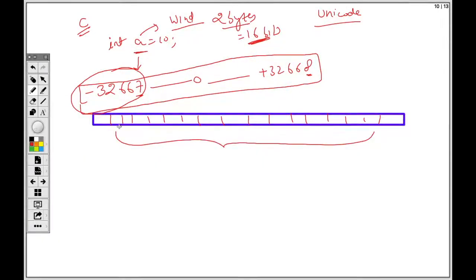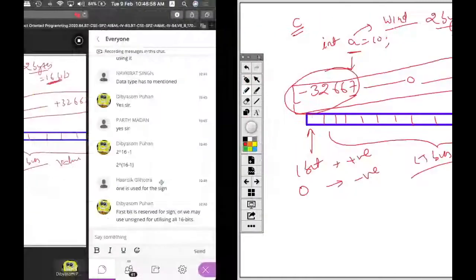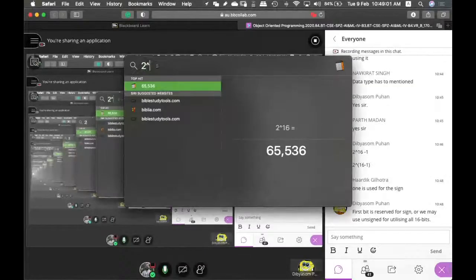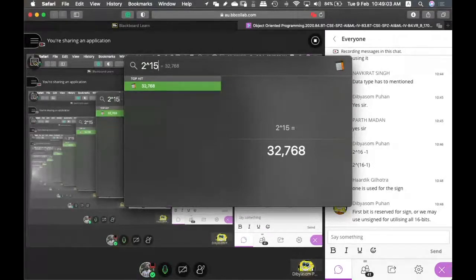The remaining 15 bits are used for the value, and the most significant bit, this 1 bit, is your sign bit. If it is 0, it is a positive value. If it is 1, it is a negative value. So the result is 2 to the power 15, which is 32,768. So minus and plus depend upon the sign bit.